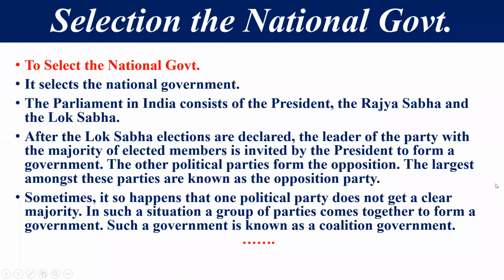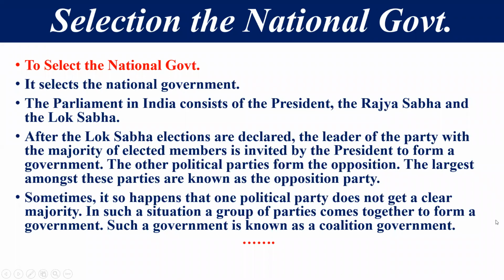Right now, the ruling party is the BJP, but the opposition political party is Congress. So in the Lok Sabha election, different political parties participated, but the president appoints the leader of the party which got the majority as prime minister, and the rest of the political parties make up the opposition. Right, friends?